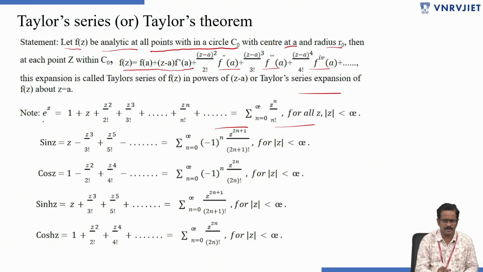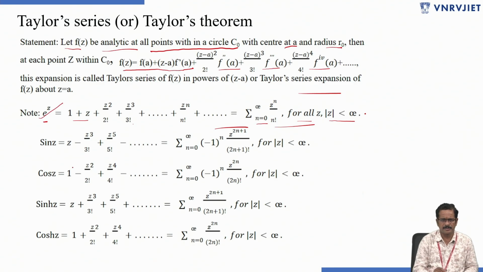For the function e power z, the Taylor series expansion is 1 plus z plus z square by 2 factorial plus z cube by 3 factorial and so on, plus z power n by n factorial plus and so on, which can also be written as summation n equals 0 to infinity z power n by n factorial, for all z, mod z less than infinity. This is the Taylor series expansion of the function e power z. This Taylor series converges in the region mod z less than infinity.